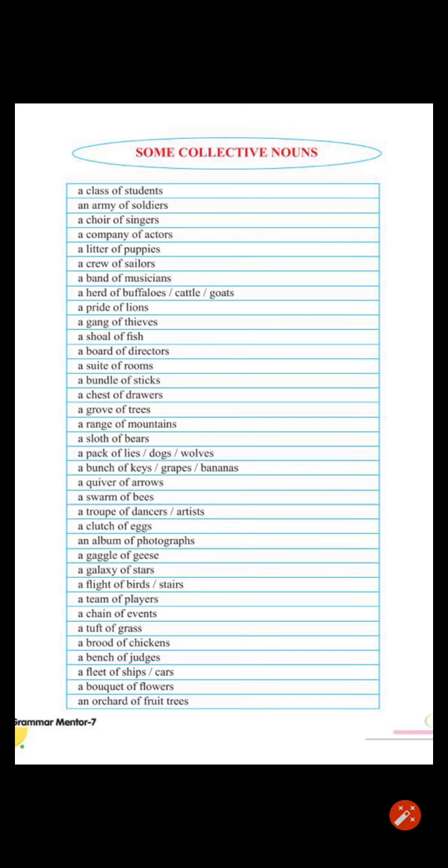And on this page there are some collective nouns given to you children in the form of a table. You have to learn them. See, for example, a class of students, an army of soldiers, a choir of singers. So all these collective nouns also you can learn and write in your rough copies.